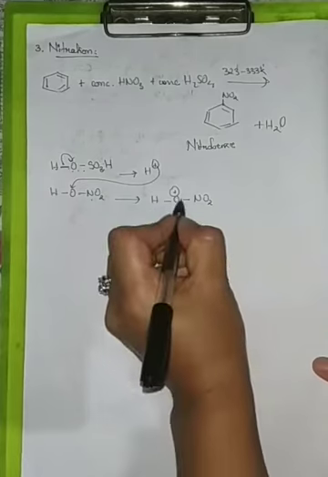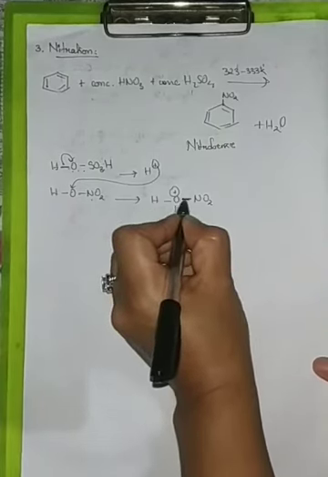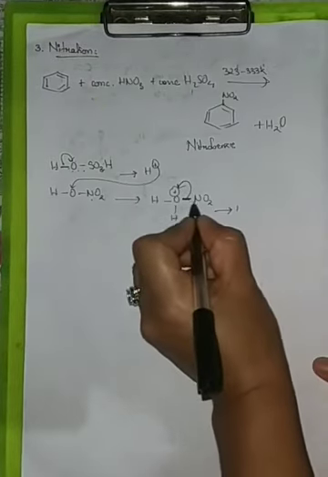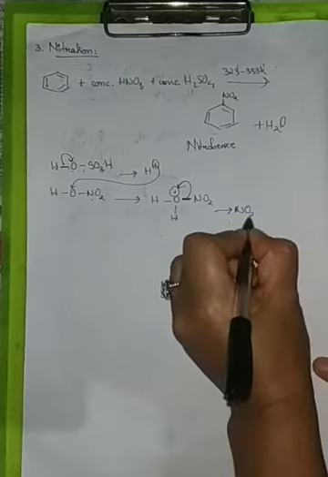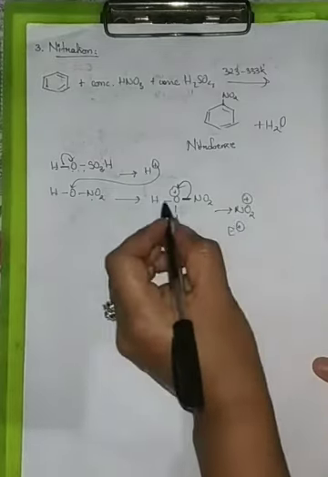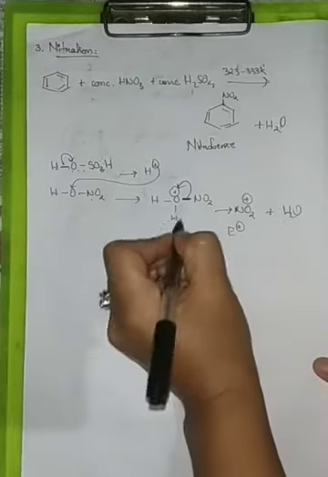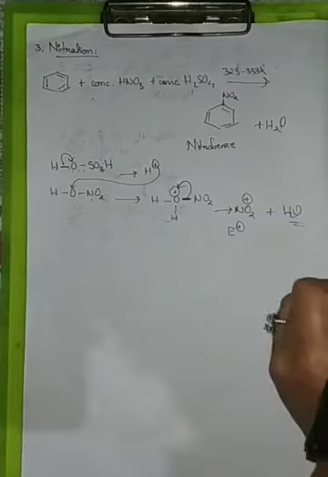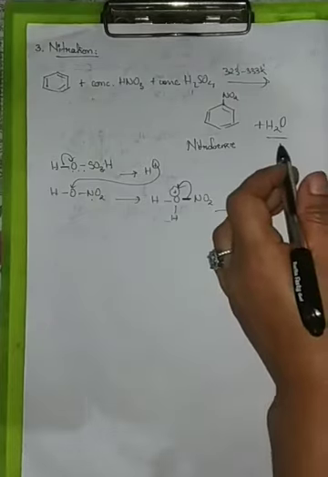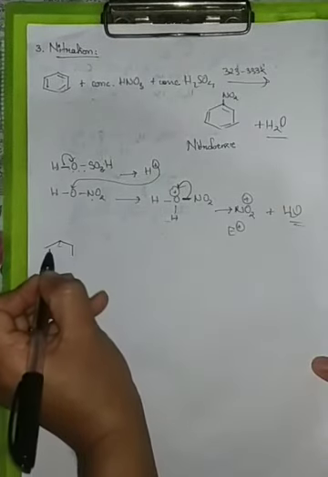Since it has to fulfill the deficiency, along with the two bonding electrons, it adds up to the oxygen atom. Therefore NO2 would become positive, and this would act as our electrophile, and then water would be removed in this case, and we'd be getting water in the final product here.